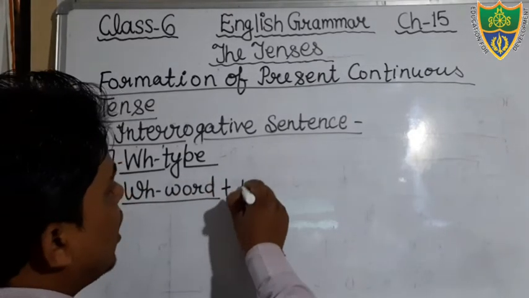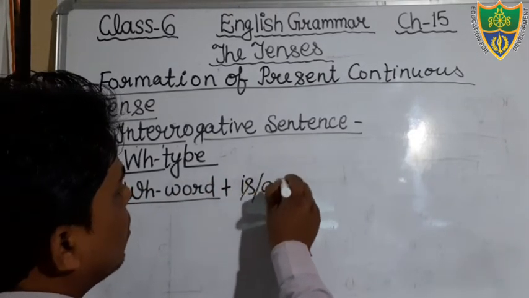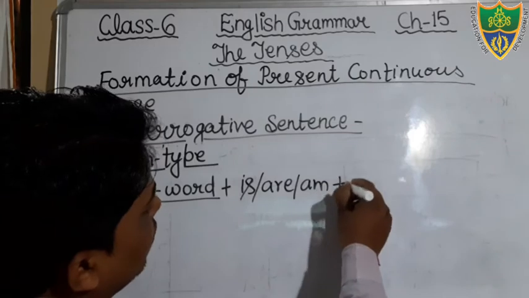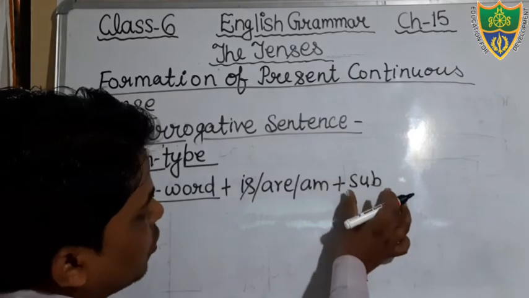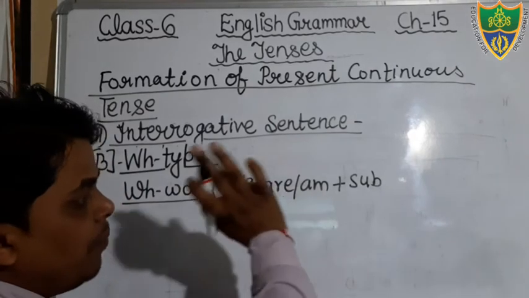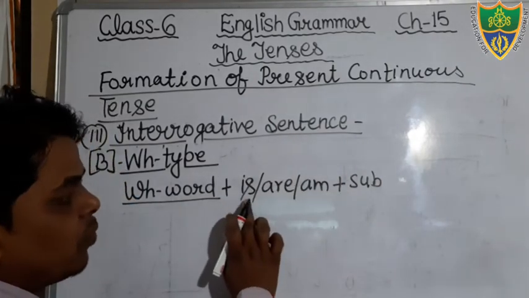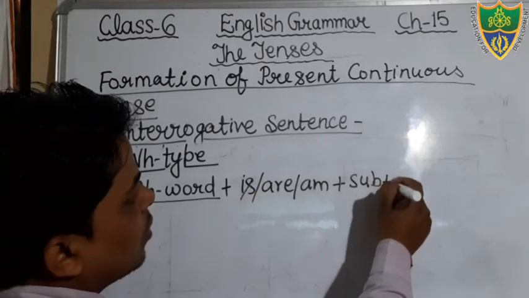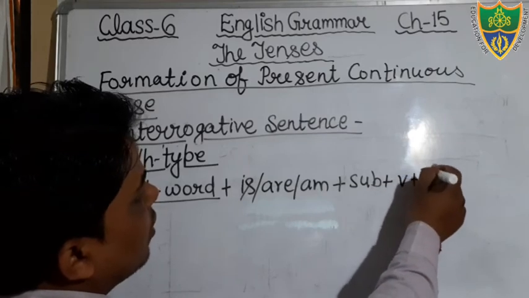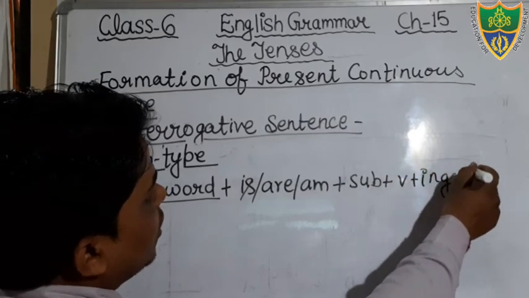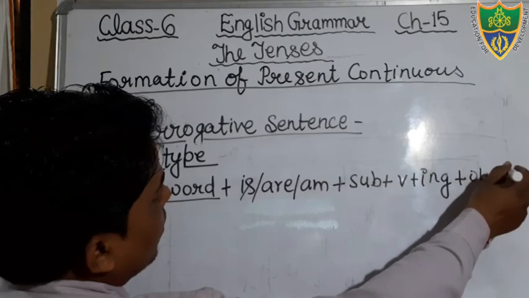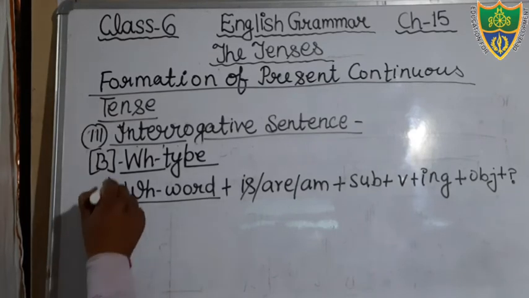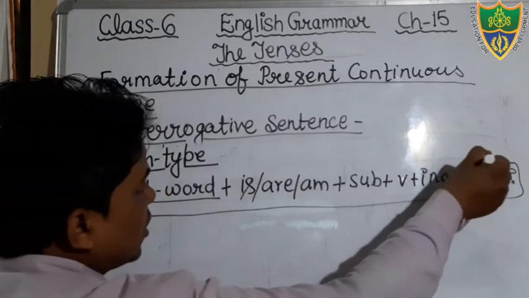Then after that you will use the helping verb is, or are, or am, according to the subject. Then after that you will use the subject. Okay, if your subject is I, then you will use the helping verb am. If your subject is singular, then you will use the helping verb is. If your subject is plural, then you will use the helping verb are. Then after that the verb, and in the verb we will add ing, then after that the object, then after that the question mark. Okay students, this is your structure, and on the basis of this structure we have to construct the sentence.